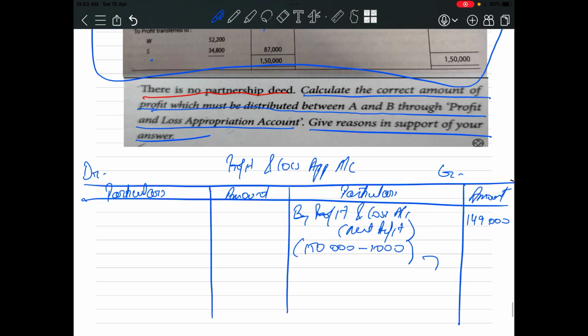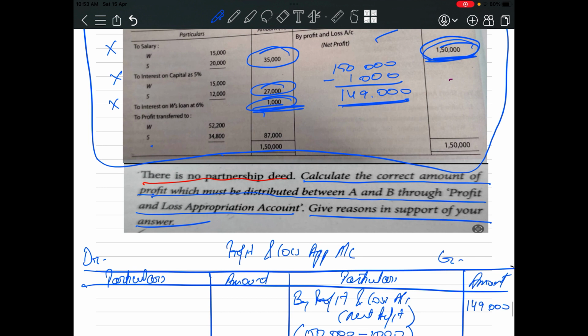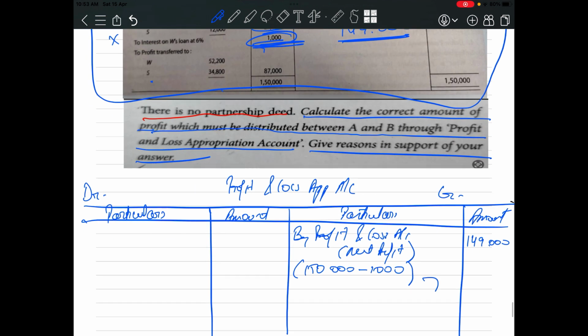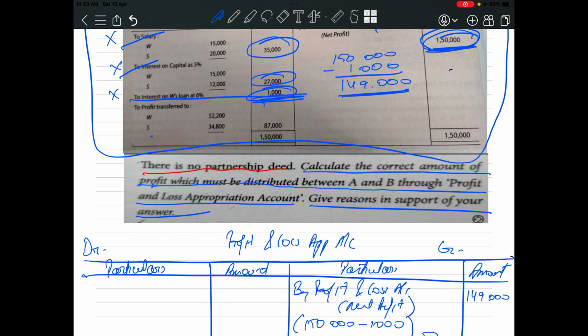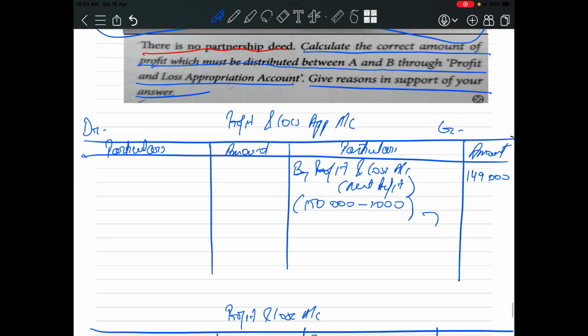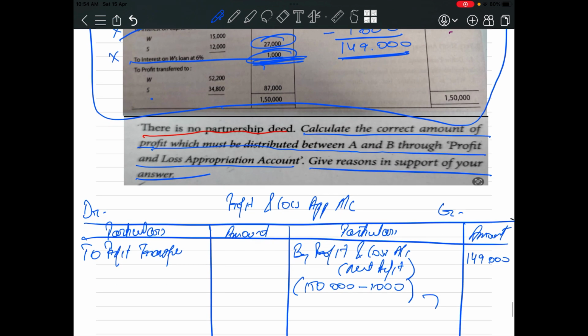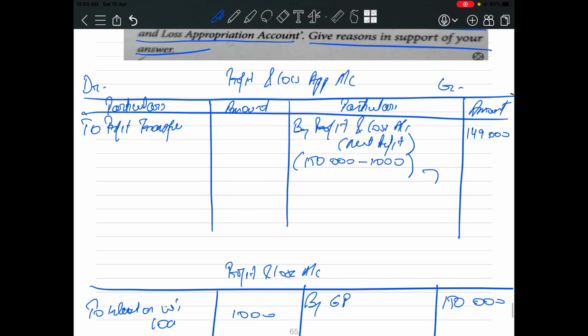Okay, now let's look at the P&L appropriation account given in the question. See, salary is not allowed, so we will not debit anything in the name of salary. Interest on capital also will not be allowed, so we will not debit anything, and we have made the adjustment for interest on W's loan. Now whatever profit is left will be transferred to the partners' capital accounts. Okay, so profit transferred to, what is the name of the partners? W and S.